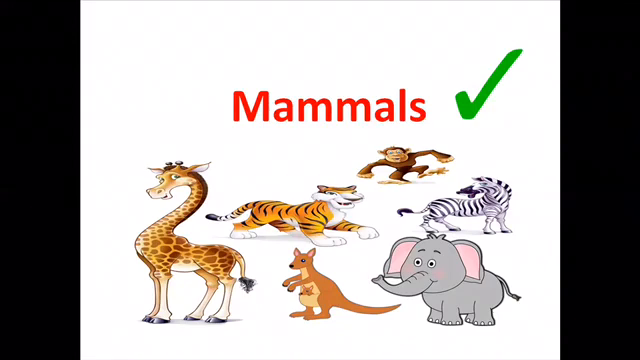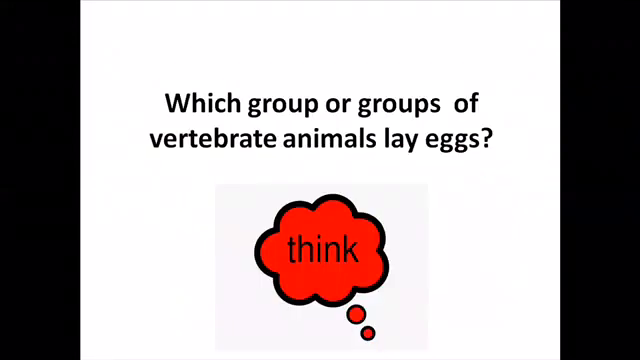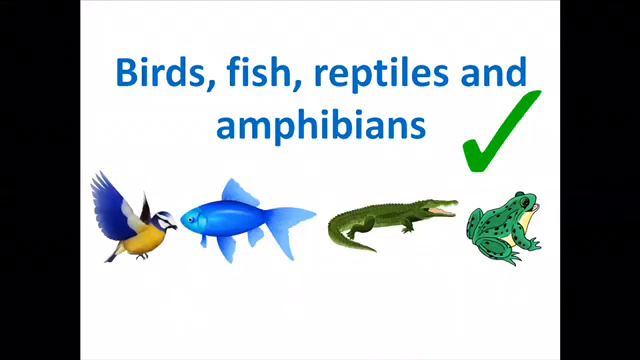Let's go to the next question. Which group or groups of vertebrate animals lay eggs? Do we have only one group of vertebrate animals or more that lay eggs? Think. Yes, amazing. Birds, fish, reptiles, and amphibians. They are all animals that lay eggs. The bird, the fish, the crocodile, and the frog are examples of these types of animals.